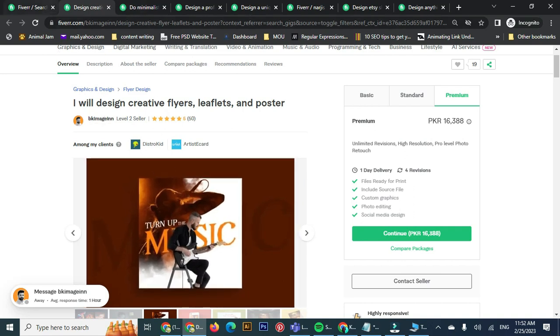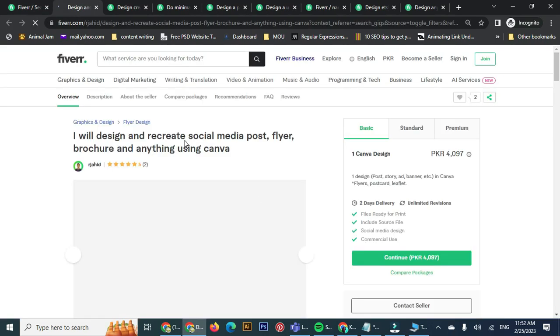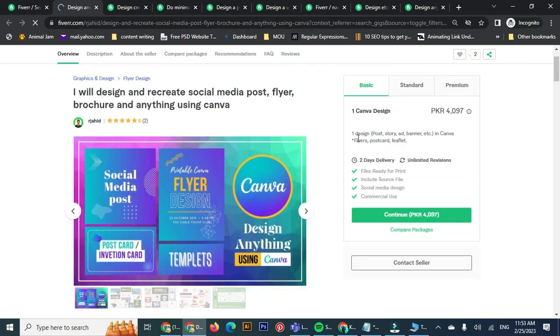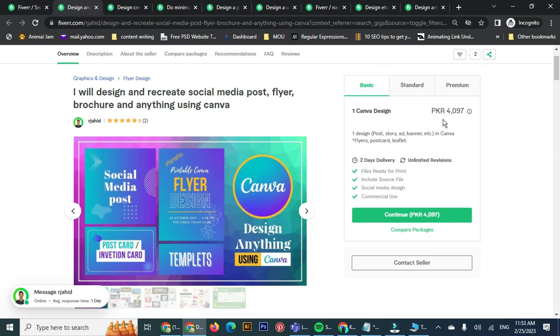So let's see another designer who is earning. This is just to show you people how people are earning in Canva designing. See, this person is also earning in Canva designing, and flyer postcard is his offer, with unlimited revisions, and only 4,000. He's offering about 5,000 for a basic design, and 6,000 for a few Canva designs. And this is 12,000 for 4 designs. And see, here are different things that he is offering.